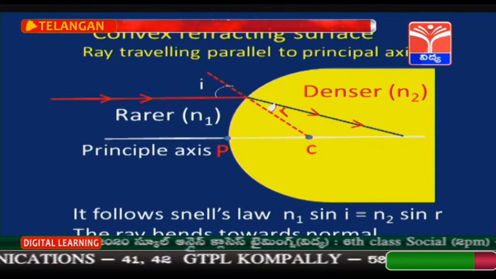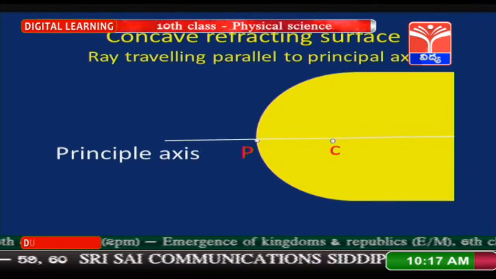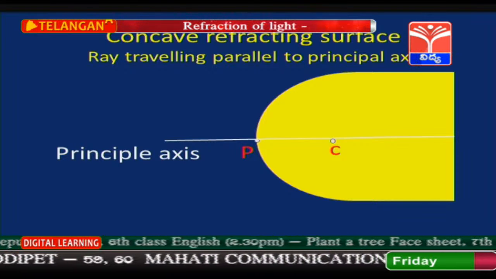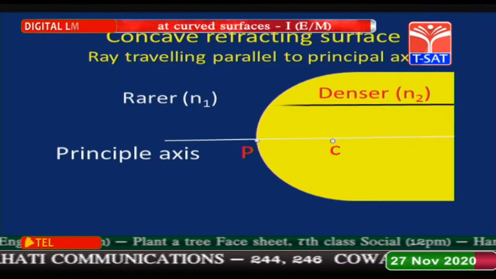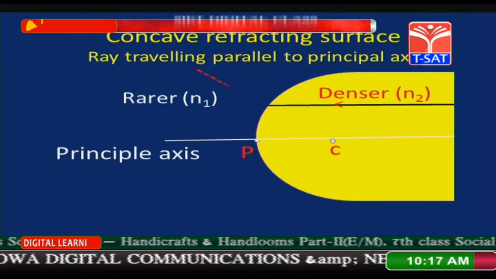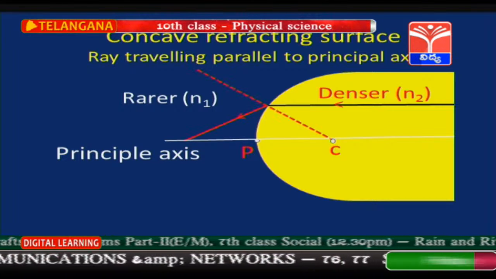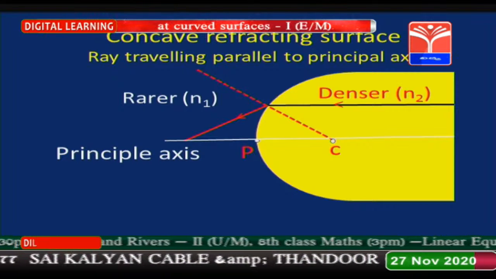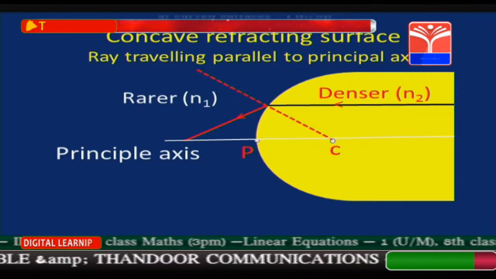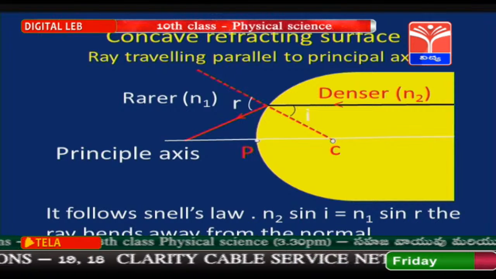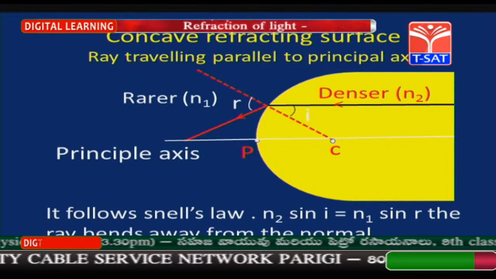See the next case, concave refracting surface, the ray travelling parallel to principal axis. This is a concave refracting surface for the light ray which is coming from denser medium and entering into rarer medium. So, draw the normal at this point, angle of incidence is i and the refracted light ray is bending away from the normal and it is going to touch the principal axis at one point. It follows Snell's law, n2 sin i is equal to n1 sin r.